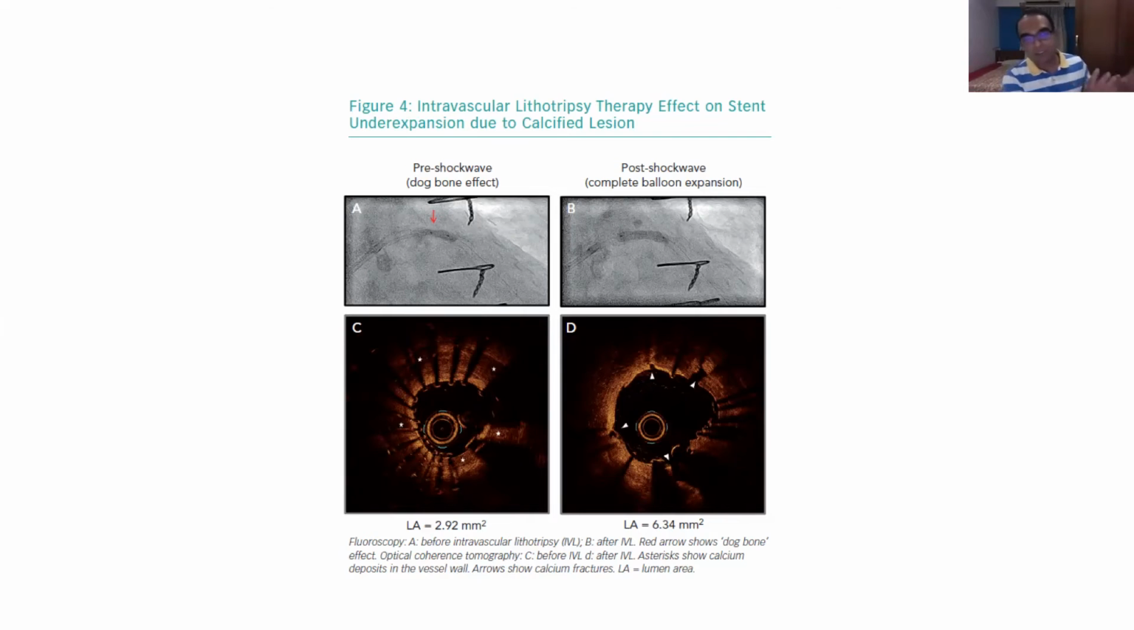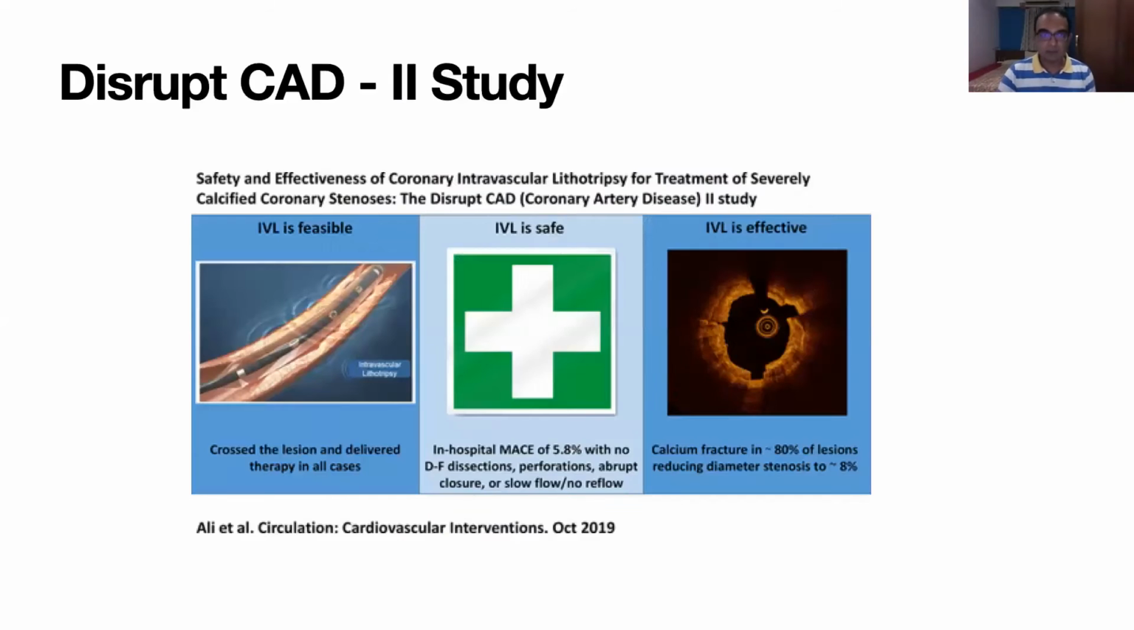The same principle is applied in breaking the renal stone. So that is the same principle applied here also. But of course, the balloon is never causing the barotrauma. That is the advantage. This was the Disrupt CAD trial, and it was seen that almost every lesion was crossed. Maybe you may require a little pre-dilatation, and this is probably a concern because sometimes in a very heavily calcified lesion, the IVL balloon may not pass. So you may require to prepare the bed also.